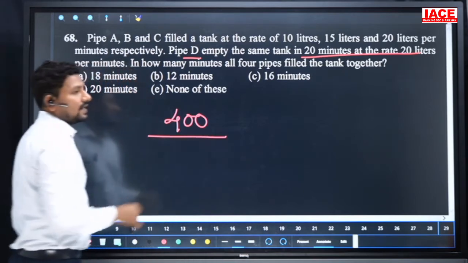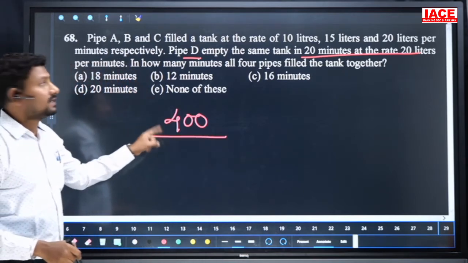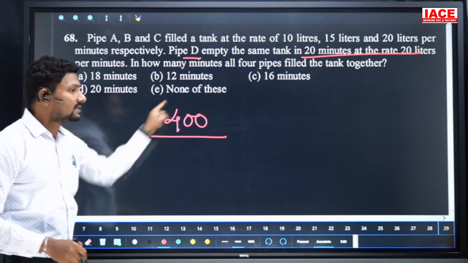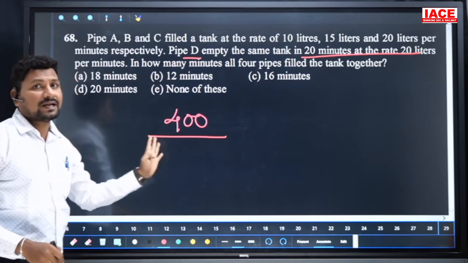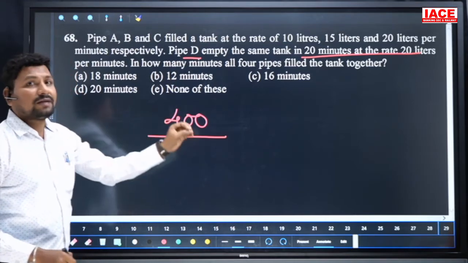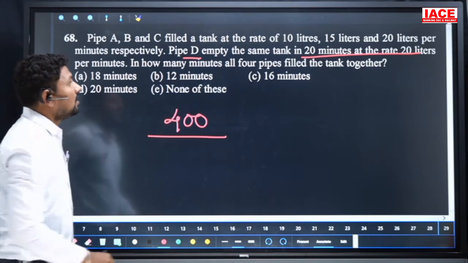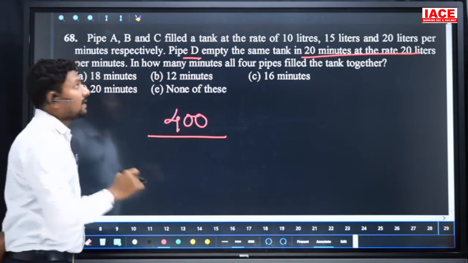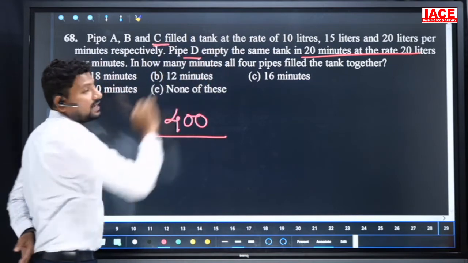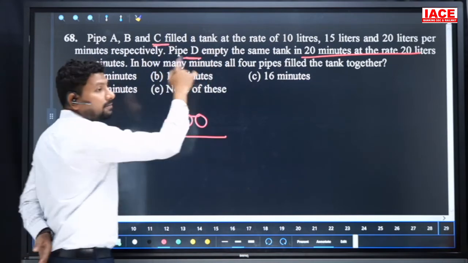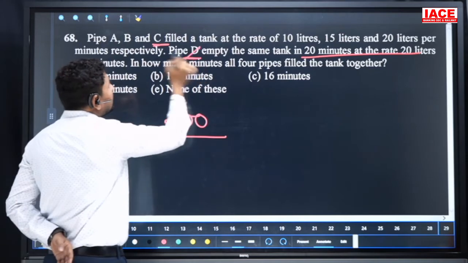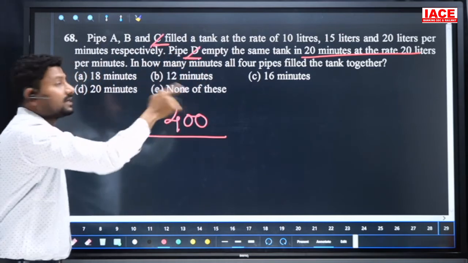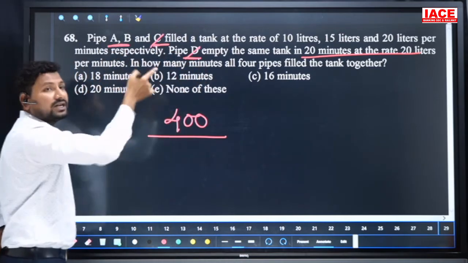Now all the pipes are working at a time on the capacity of 400 liters. With the help of D's reference, we are finding this capacity. All four pipes are working at a time. Then what is the time required to fill this 400 liters? Look, D is the emptying pipe and C is a filling pipe. C can fill 20 liters per minute and D is emptying 20 liters per minute. That means D and C are going to cancel as per the numbers.